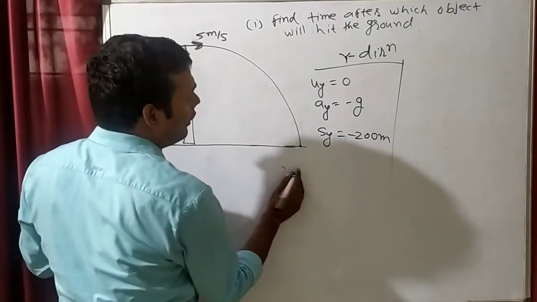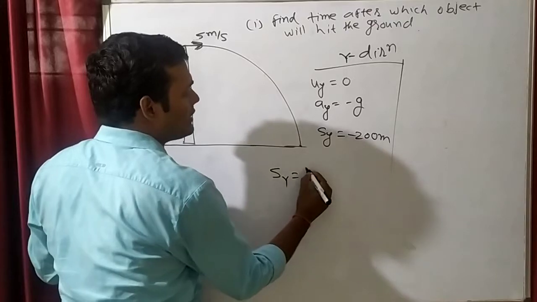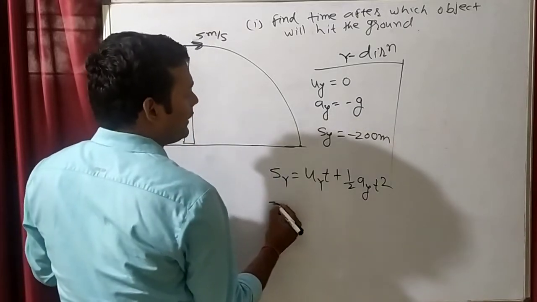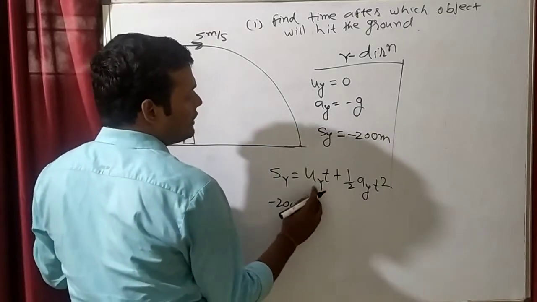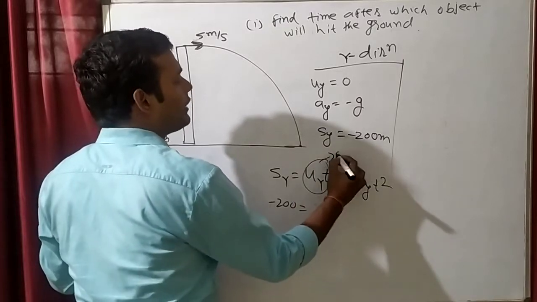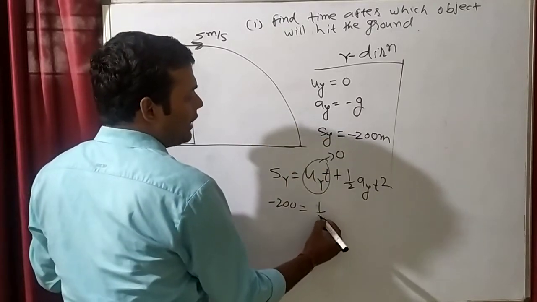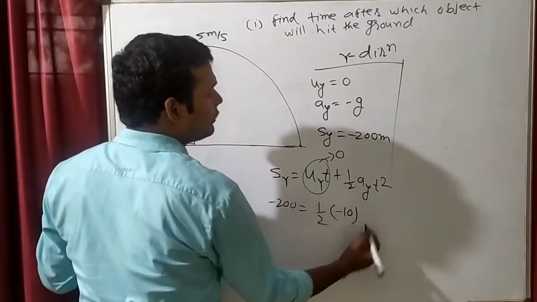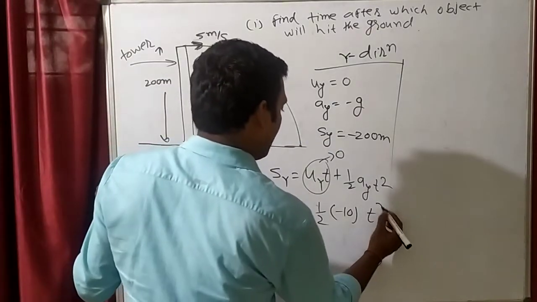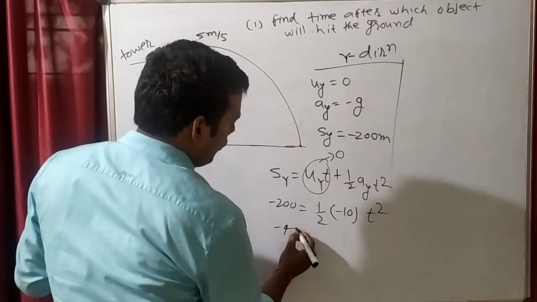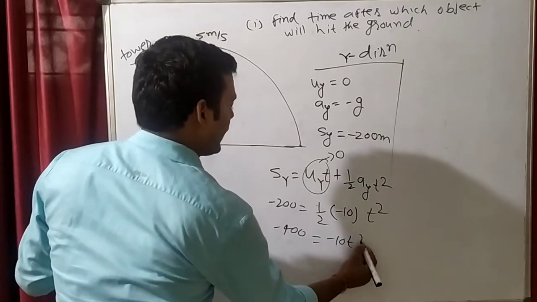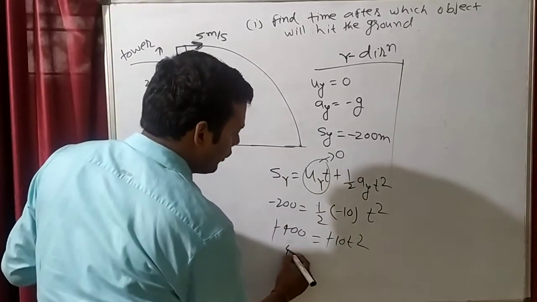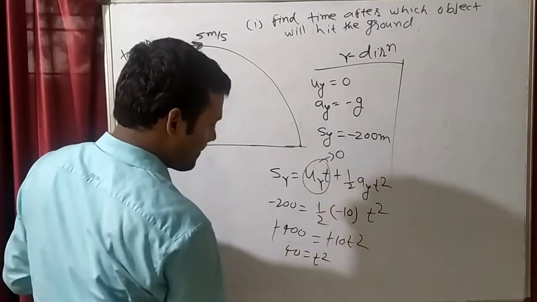Can we apply the formula again in the y direction? Displacement in y is equal to ut plus half at square. Minus 200 is equal to initial velocity in y, 0, multiplied by something, so this whole term will be 0, plus half into acceleration in y, minus 10, into t square. So we can calculate t from here. This becomes minus 400 is equal to minus 10 t square. Minus minus will cancel, and 10 cancels, so 40 is equal to t square. Am I right?